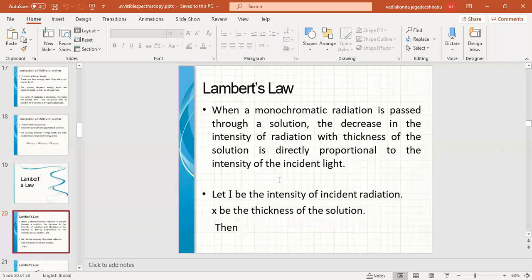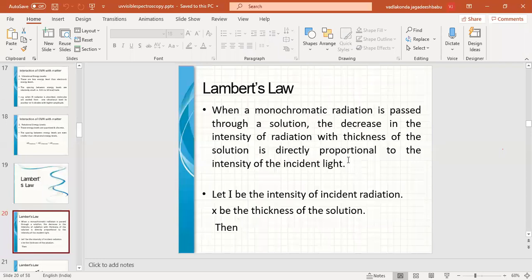So like this, when we pass a monochromatic radiation through a solution, some amount of light will be absorbed by the solution. Means there will be a decrease in the intensity of the light based on the thickness of the solution, which is nothing but the length of the solution. If the length of the solution is more, more light will be absorbed by the solution. So the decrease in the intensity of light with the thickness of the medium is directly proportional to the intensity of incident light.